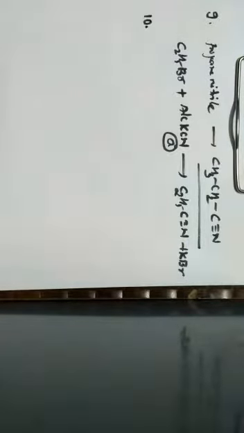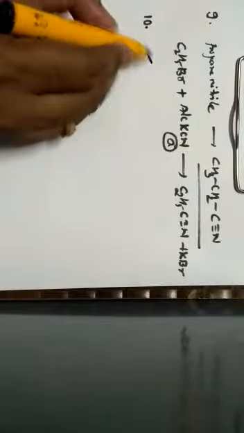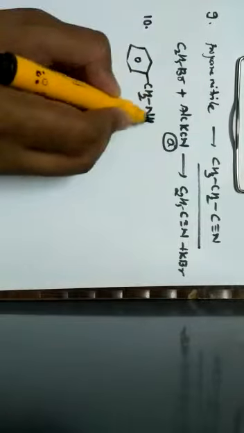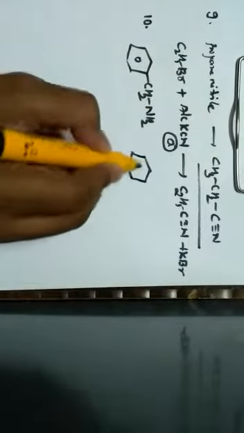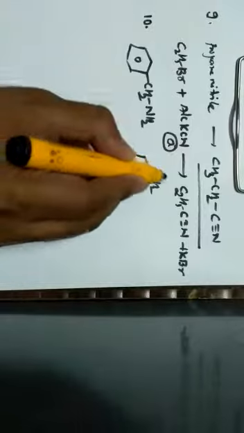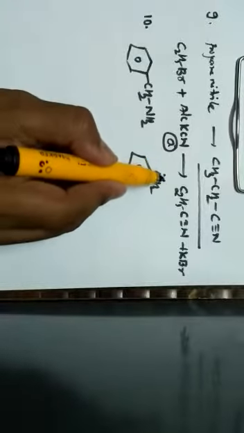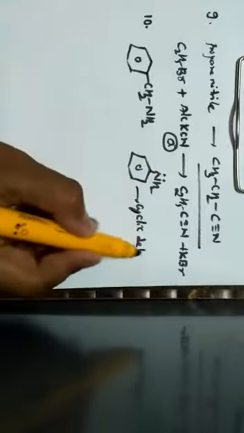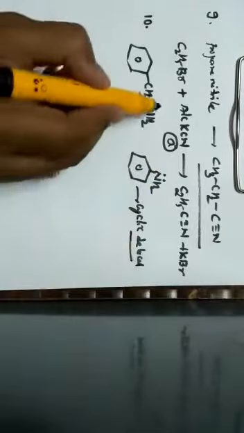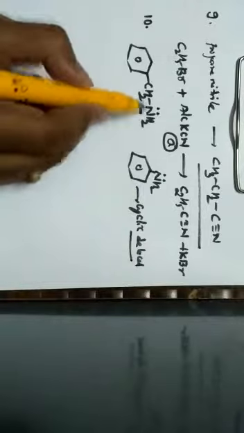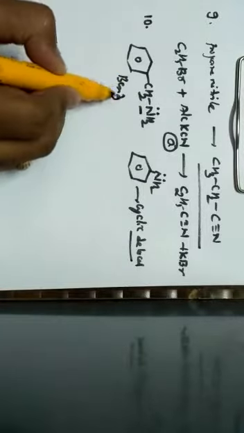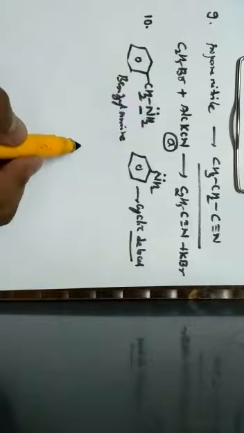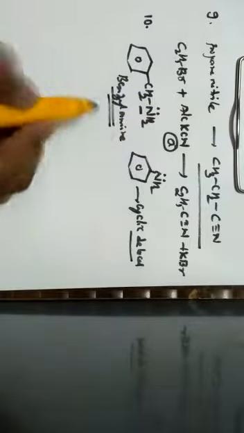Benzylamine is a stronger base than aniline because, so let us write the structure of benzylamine, that is C6H5CH2NH2, and this is the structure of aniline. In aniline, we know that the lone pair of electrons present on nitrogen is involved in cyclic delocalization. But the lone pair of electrons present on nitrogen in benzylamine is not involved in cyclic delocalization. Hence, benzylamine is more basic.